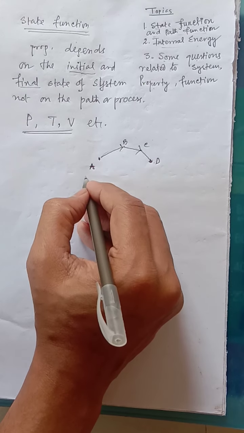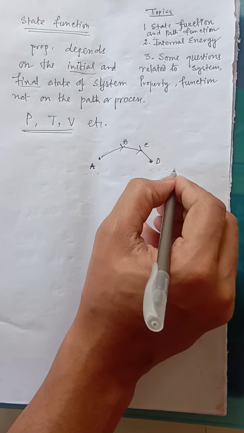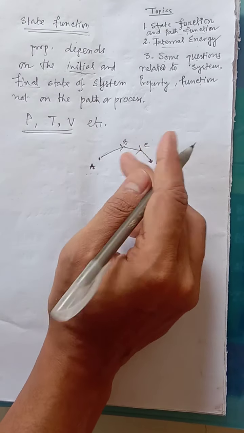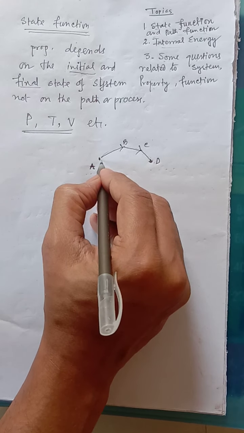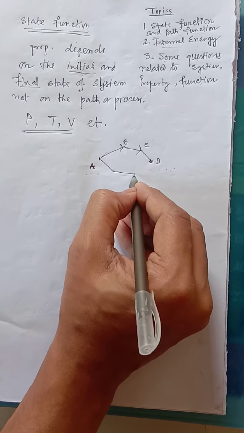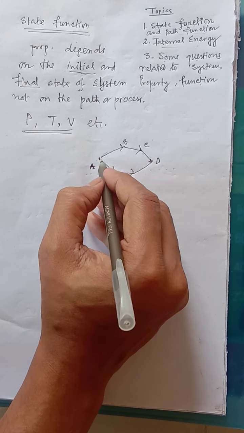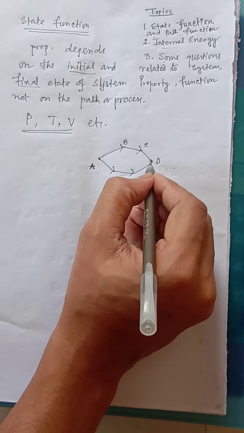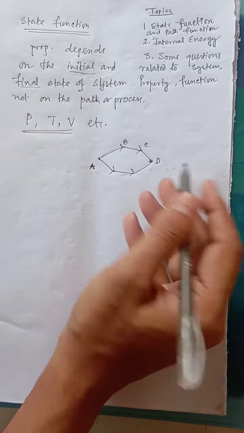Whatever the pressure, temperature and volume is here, different pressure, temperature and volume will be there. Obviously pressure, temperature and volume will change because the state has changed. But how the change happened does not matter. One path I have followed, and any other person can follow another path. But mind that though there are different paths, if the initial position and the final position are identical, the pressure, temperature and volume will be identical.